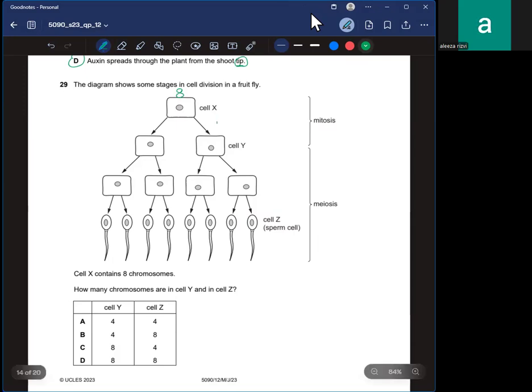Cell Y will have the same number of chromosomes. However, cell Z would have half the number, which is 4. So 8 and 4, which is C, right? Yeah.